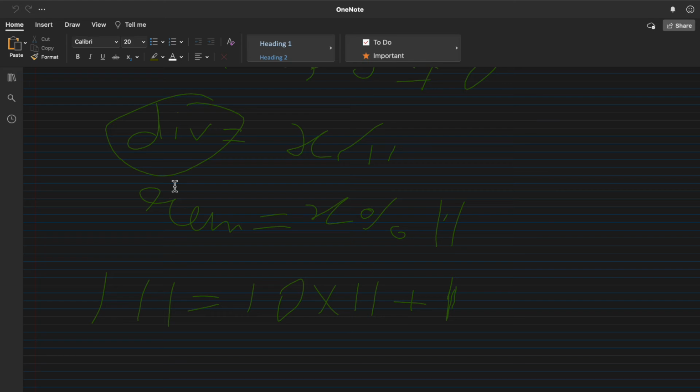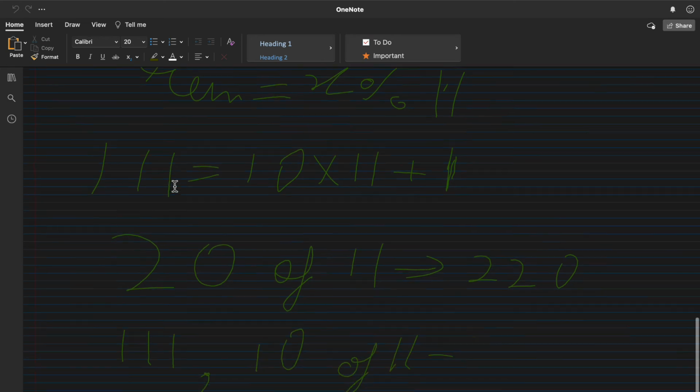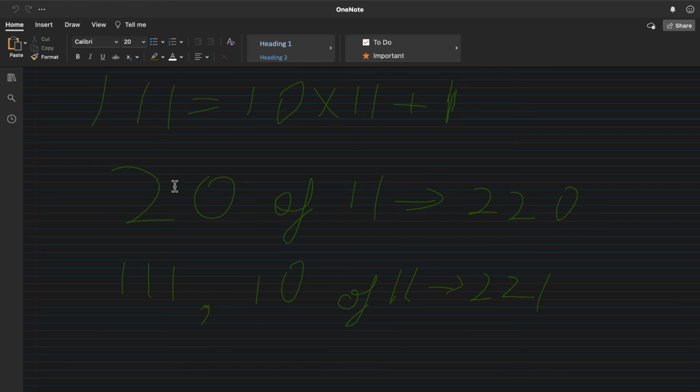So basically let's say we had 20 instances of 11, so we had 220. If we replace 10 instances of 11 with a triple one, so we have 111 and 10 of 11, then we have 221, as you can clearly see, and also 111 into 2.